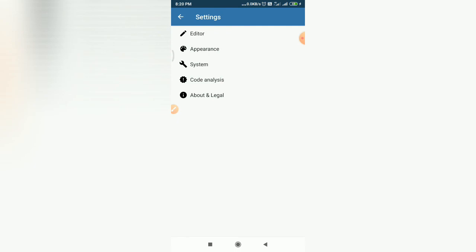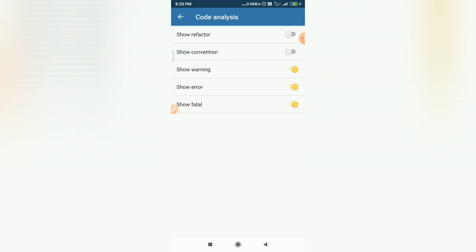Then you have code analysis. In code analysis, you can observe these different options. The first option is show refactor. Refactor is a process by which you rearrange your Python code without affecting the functionality. For restructuring your Python code, you can use this refactor. Right now it is disabled. If you want to show refactor, you can enable this.